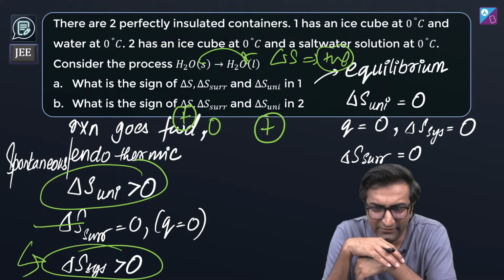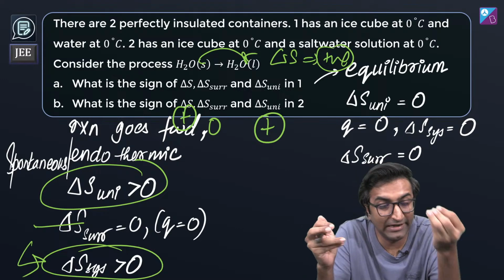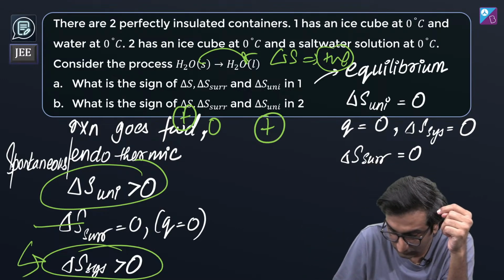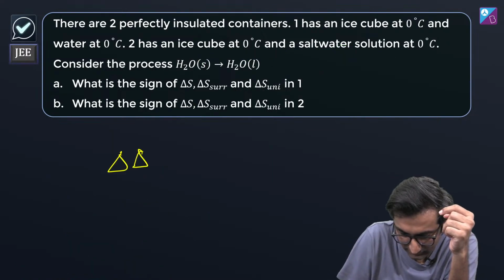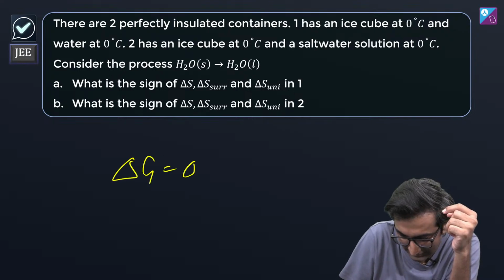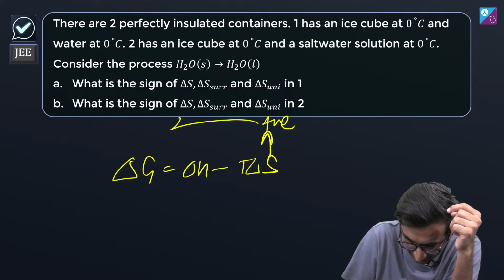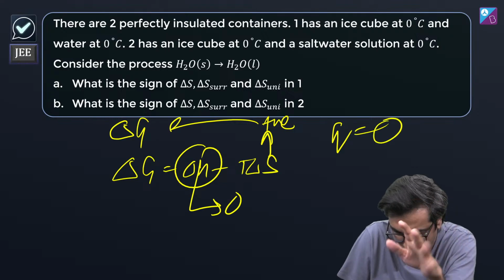Entropy negative is spontaneous. Riya, नहीं ना? Riya, entropy positive is spontaneous. Delta G negative is spontaneous. Riya, थोड़ा सा सोचो. Delta G is delta H minus T delta S, right? So when entropy is positive, then that affects delta G. ये तो 0 हो गया ना, because Q is 0, so forget.